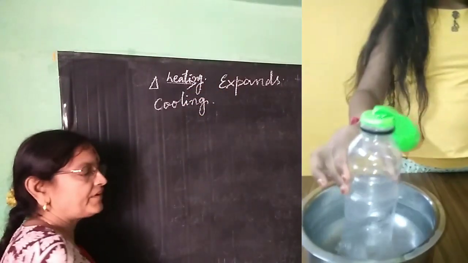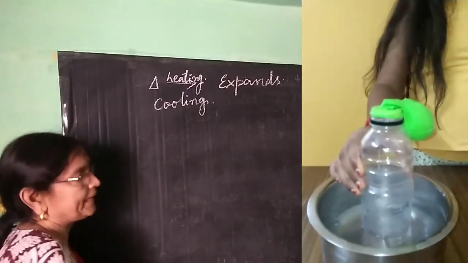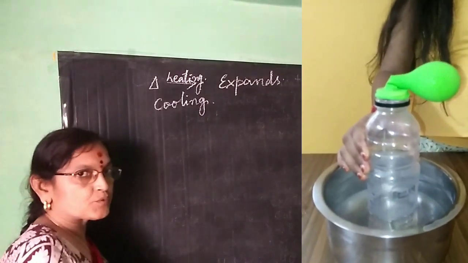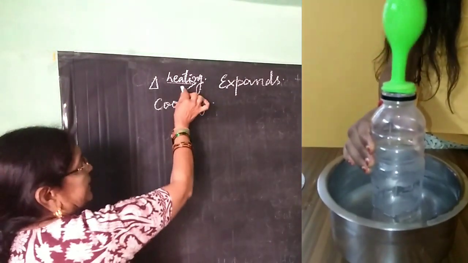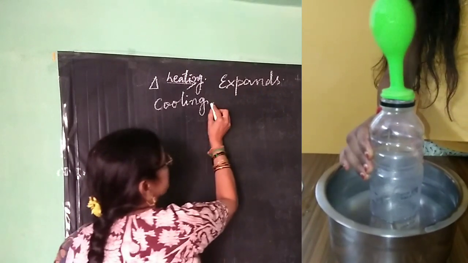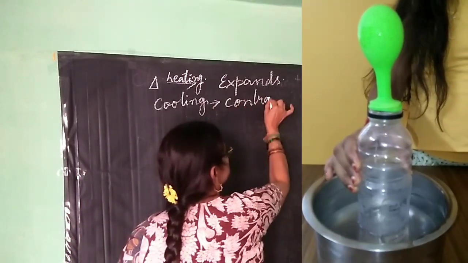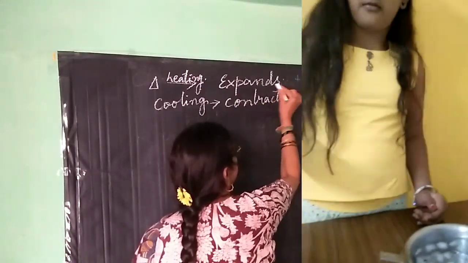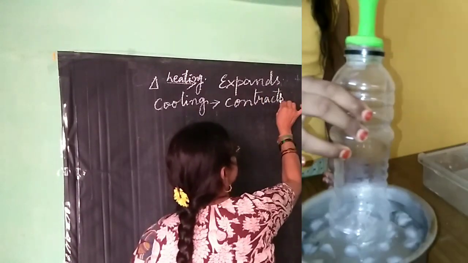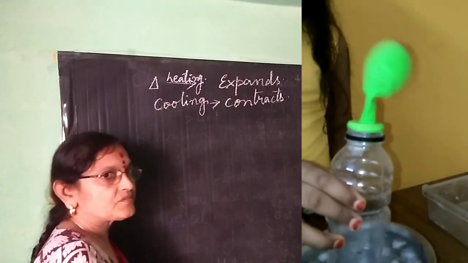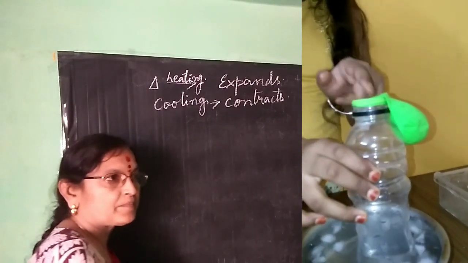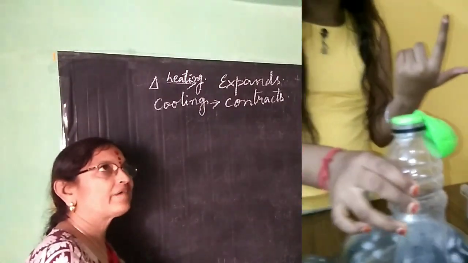So, effects of heating and cooling of objects. If you are heating, it expands. If you are cooling, it contracts. Contraction.